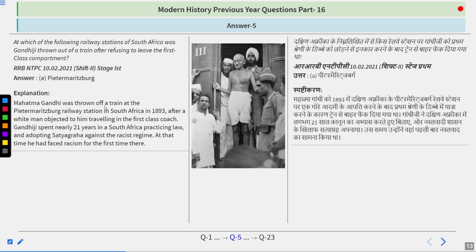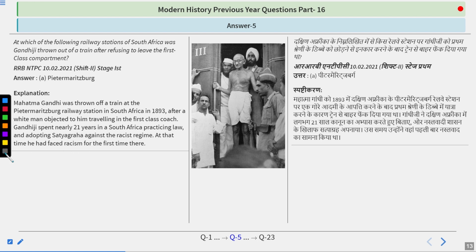Mahatma Gandhi was thrown off a train at the Pietermaritzburg railway station in South Africa in 1893 after a white man objected to him traveling in the first class coach. Gandhiji spent nearly 21 years in South Africa practicing law, adopting satyagraha against the racist regime. At that time, he faced racism for the first time there.